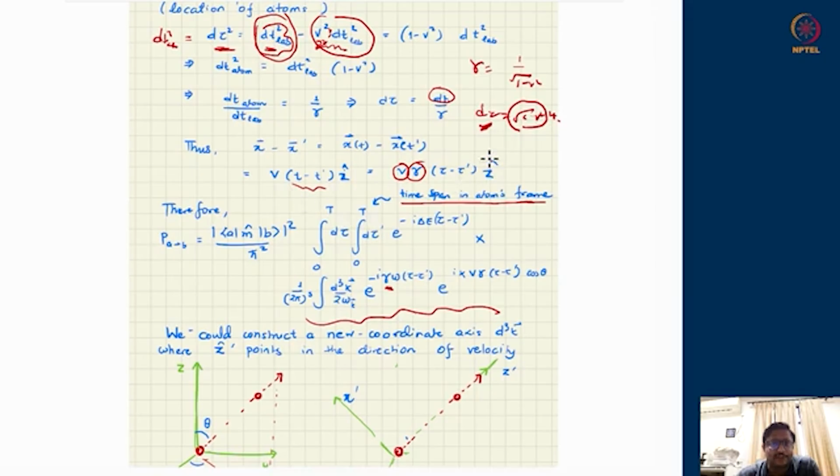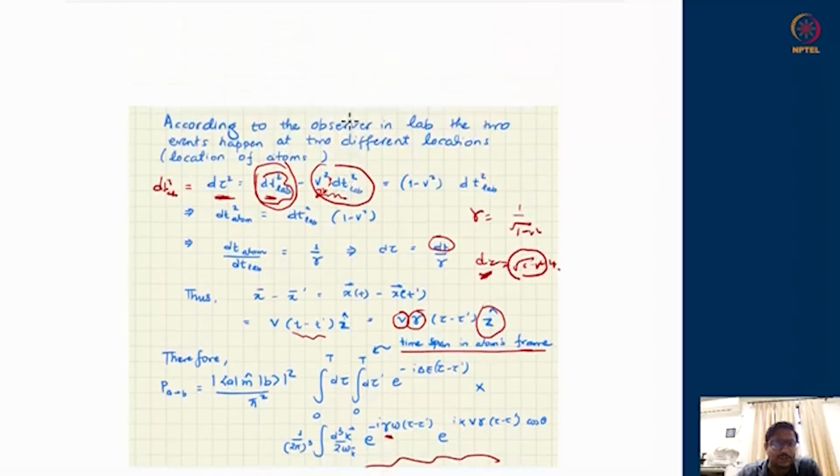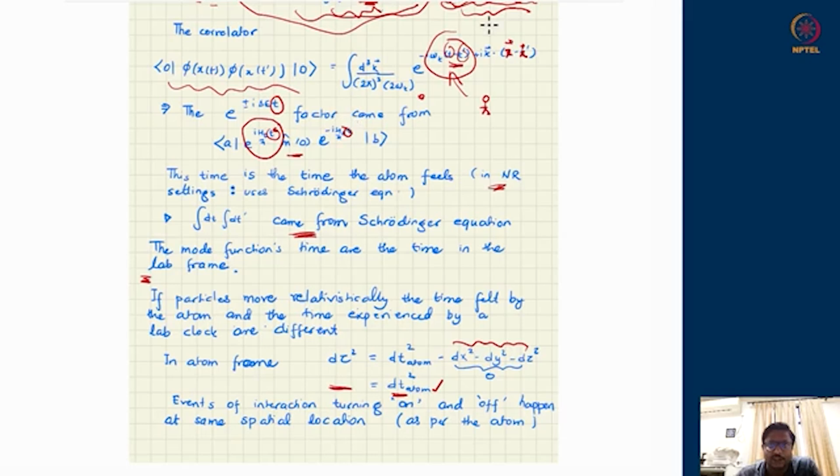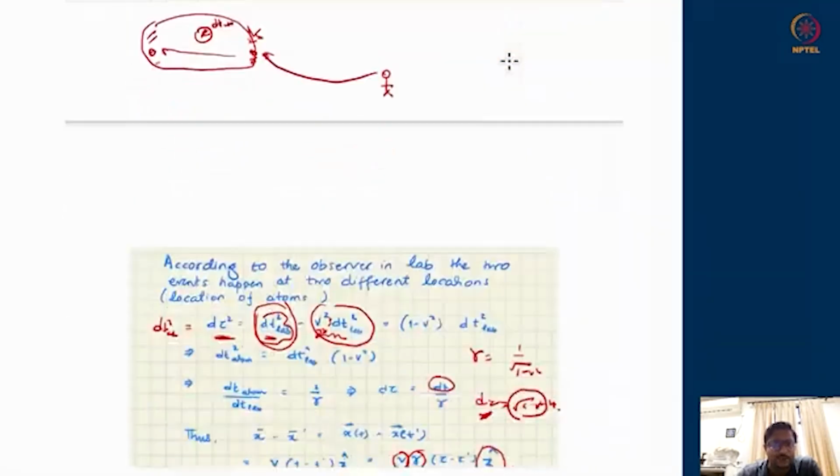So suppose the particle was moving along the z direction. In the 2-point function, k dot x minus x prime appears. Suppose x minus x prime points only along the z direction, as we are considering, only the z component of k dot z unit vector will survive over here, which gives you a mod k times cos theta.